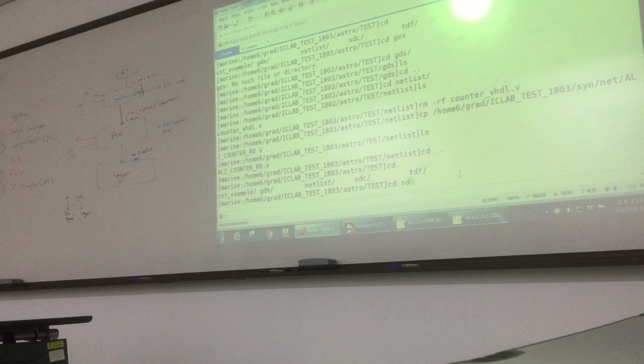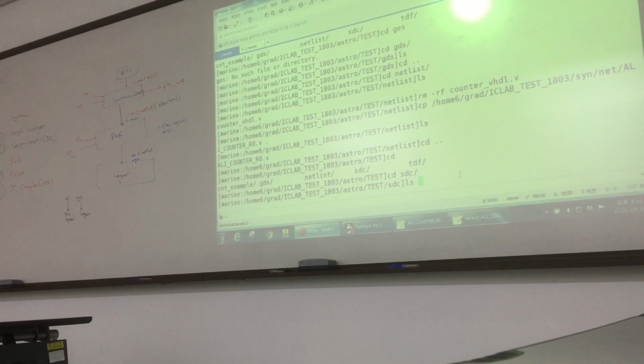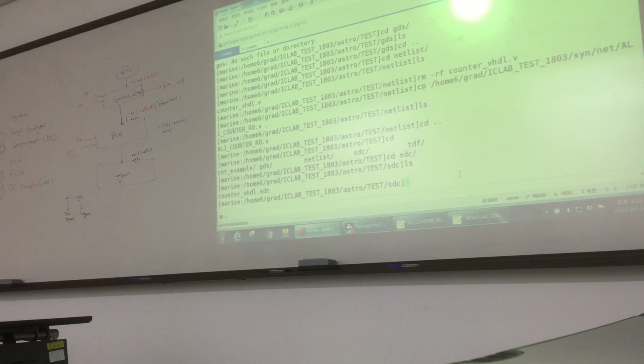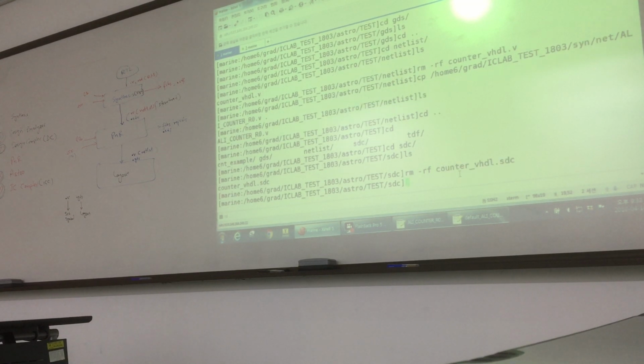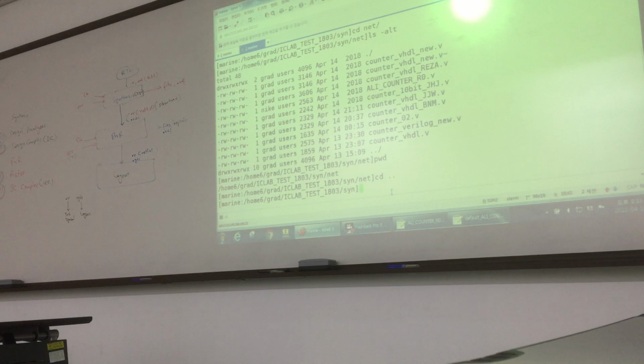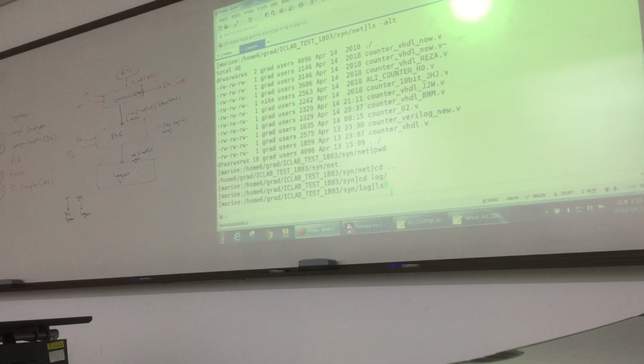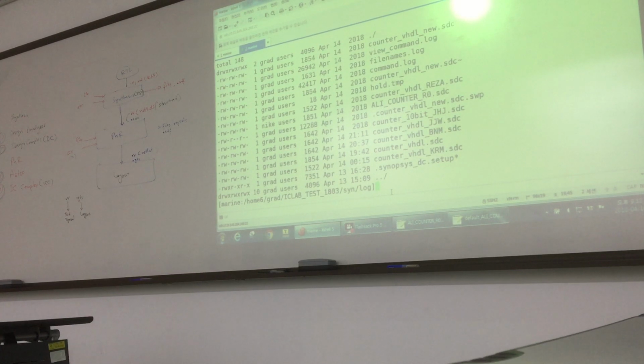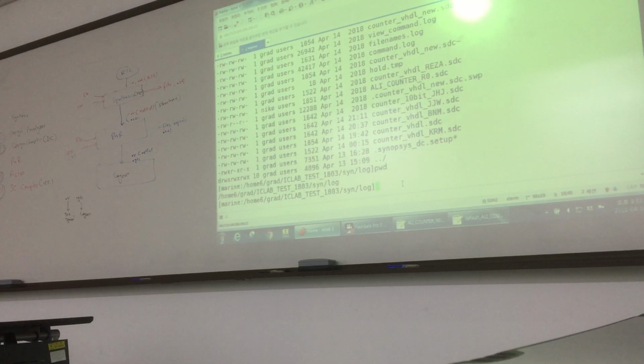Then I need the SDC file. So here there will be one file. You see this one. Here is one file because I copied the folder. So I remove it and I again copy the SDC file that is generated in synthesis. It is in the log location. You see, this is the SDC file. It is in the log location. PWD gives you the current working directory, present working directory.